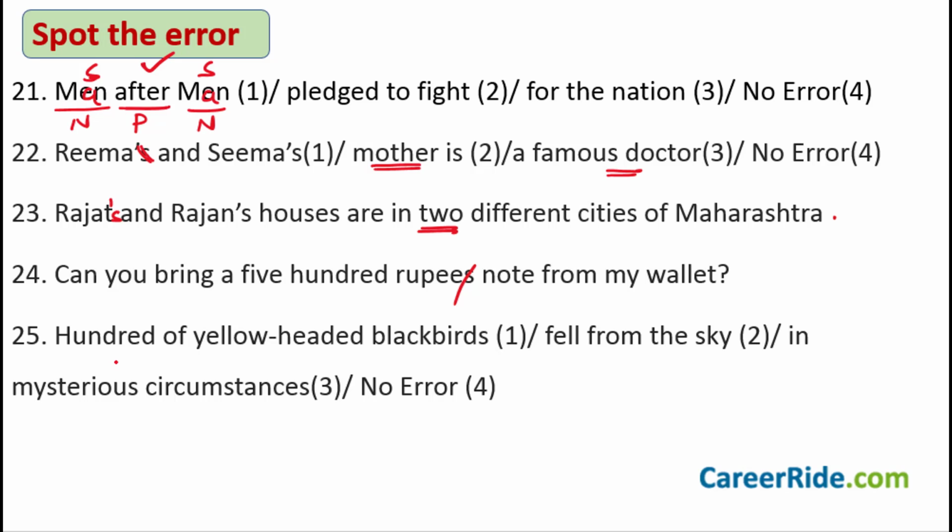Sentence number 25. Hundreds of yellow-headed blackbirds fell from the sky in mysterious circumstances. Okay, so it is not hundred, hundred. It is hundreds of yellow birds. Hundreds of yellow-headed blackbirds fell from the sky in mysterious circumstances. Hundreds of stars, millions of stars, right? Dozens of flowers is how you talk.